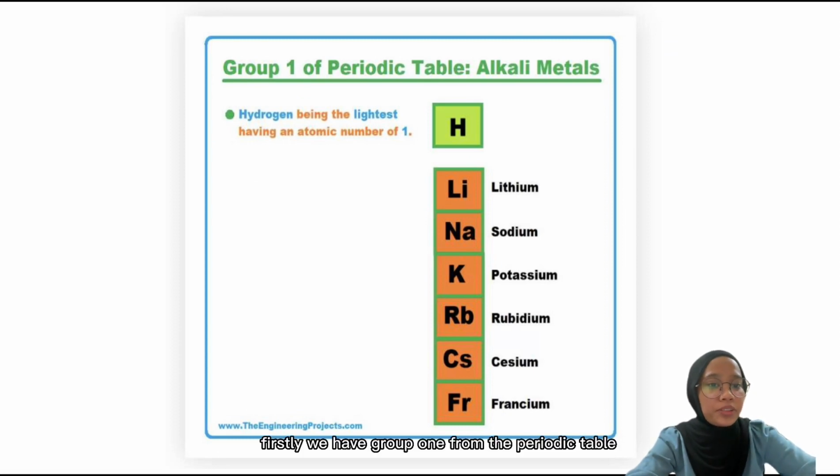Firstly, we have group 1 from the periodic table, which is alkali metals. In group 1, we have hydrogen, lithium, sodium, potassium, rubidium, cesium, and francium. As we can see, hydrogen is the lightest because it has an atomic number of 1.